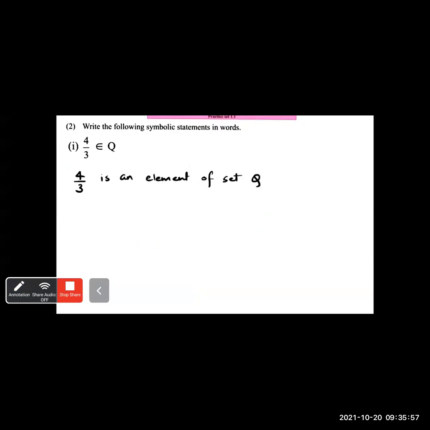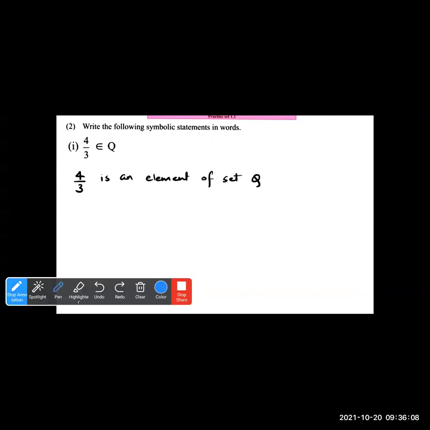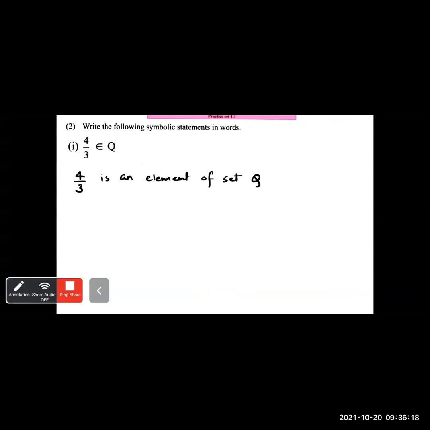Now, what is the next question? I've shown you how to write the symbolic statements in words. The next question is write the following symbolic statements in words. 4/3 belongs to Q means 4/3 is an element of set Q. Set Q is rational numbers. So here we write it in words: 4/3 is an element of set Q.